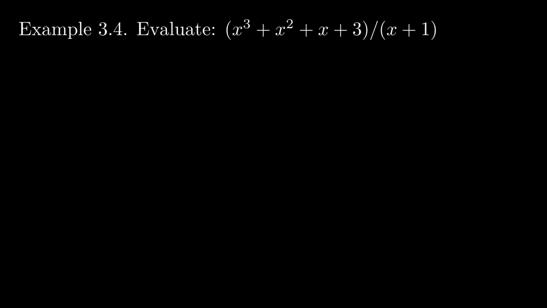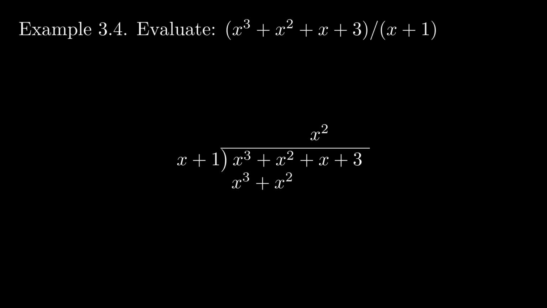Division with polynomials is very similar to the long division we learned in elementary school. First, I write out the traditional notation for long division. Then I find a term that will perfectly match with our leading term when multiplied with the divisor. That would be x squared. X squared times x plus 1 is x cubed plus x squared, which will cancel out the cubed term for us. So subtract that from the dividend, which yields x plus 3.